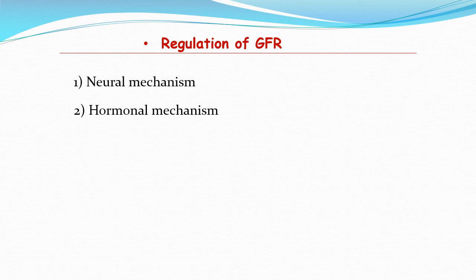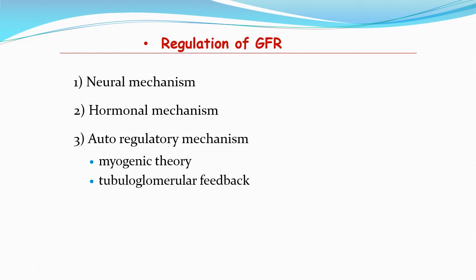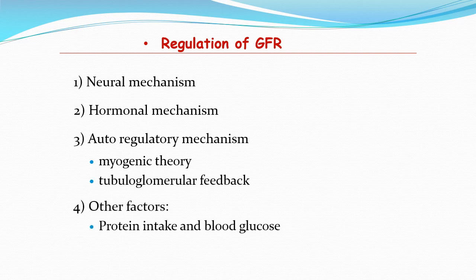Then coming to the regulation of the GFR. Normally the regulation of GFR is almost the same as the regulation of renal blood flow, which we have already discussed previously. Like renal blood flow regulation, GFR regulation also includes the neural mechanism, the hormonal mechanism, and the autoregulatory mechanisms, including the myogenic and tubuloglomerular feedback mechanisms, and certain other factors that affect the GFR, including protein intake and blood glucose. We will briefly look at all these things.